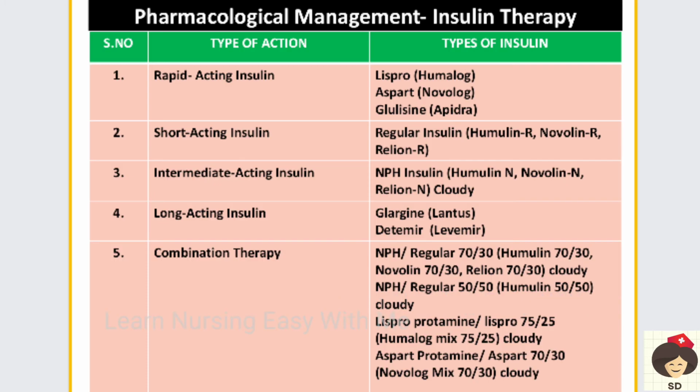Okay, and next is pharmacological management. Mainly we give insulin therapy. There are so many types of insulin, like rapid acting, that means the action is very soon, and short acting means the action will be for only 6 to 8 hours, so for a minimal time. And intermediate acting insulin, the action will be 8 to 12 hours, and long acting insulin, the action can be more than 12 hours. And also there is combination therapy. So these are the types of insulin and the combinations of insulin used according to the doctor's order. This insulin therapy is prescribed for the patient.